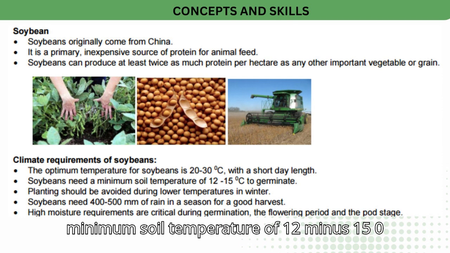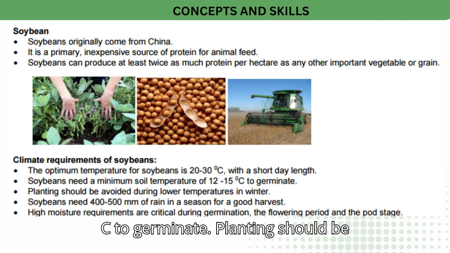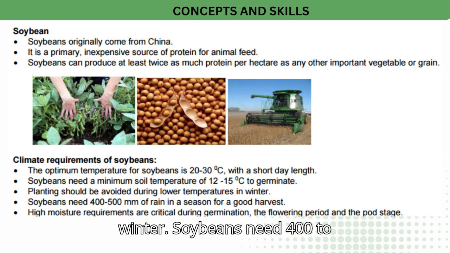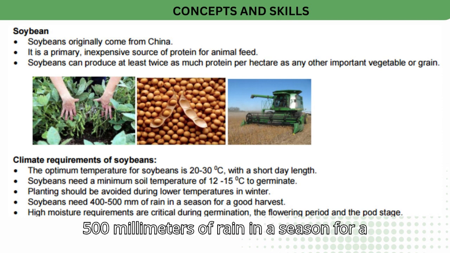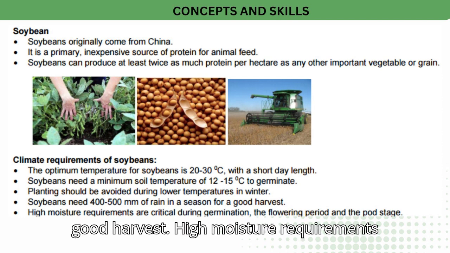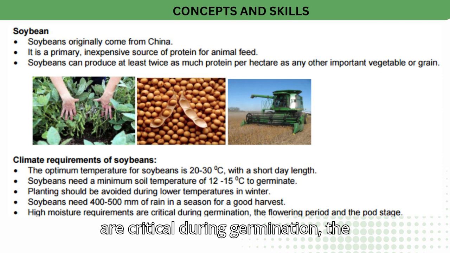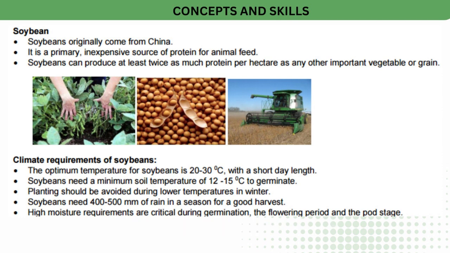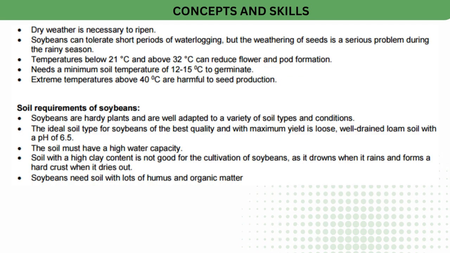Soybeans need a minimum soil temperature of 12-15°C to germinate. Planting should be avoided during lower temperatures in winter. Soybeans need 400 to 500 mm of rain in a season for a good harvest. High moisture requirements are critical during germination, the flowering period and the pod stage. Dry weather is necessary to ripen.